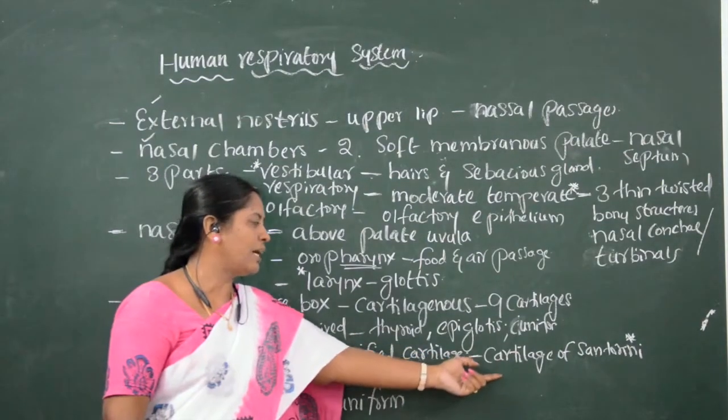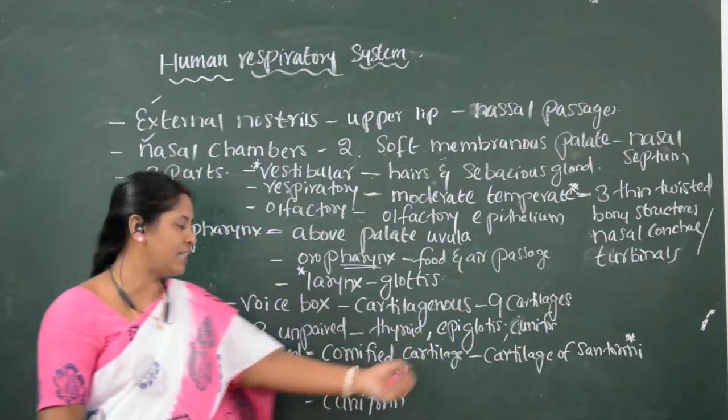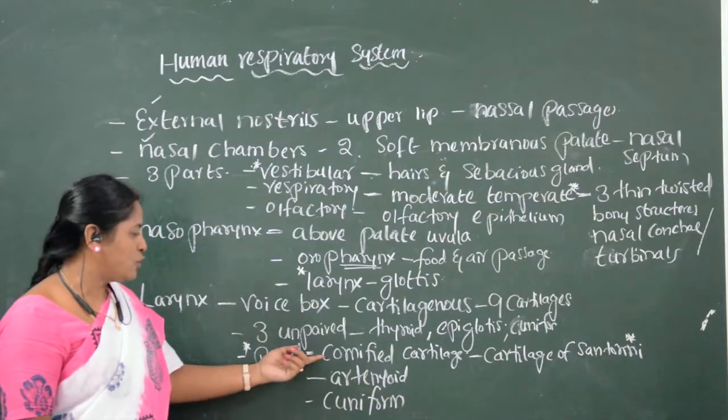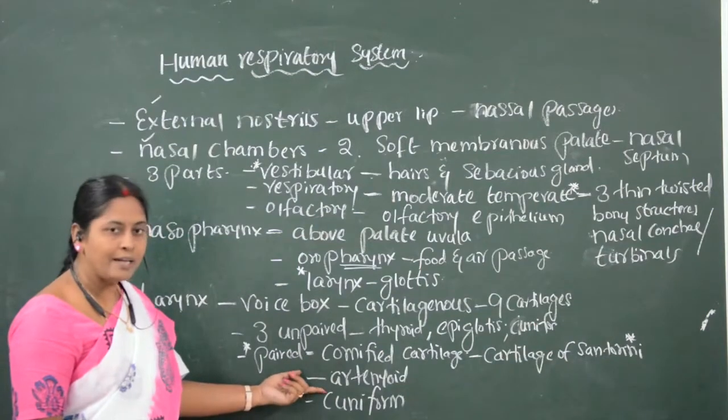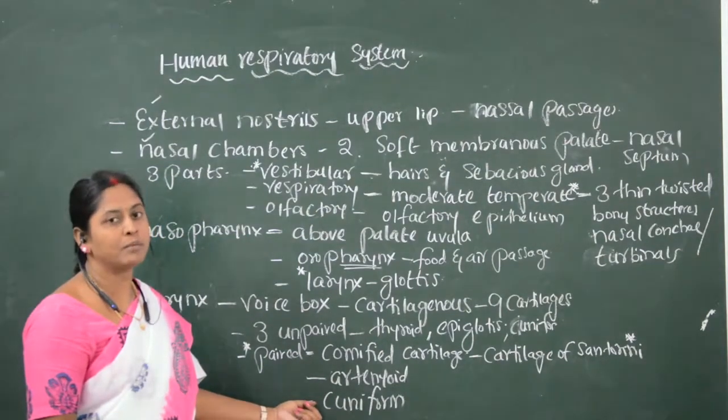That is two cartilages, Santorini, each one paired. Two cornified cartilages, two arytenoid cartilages, two cuneiform cartilages.